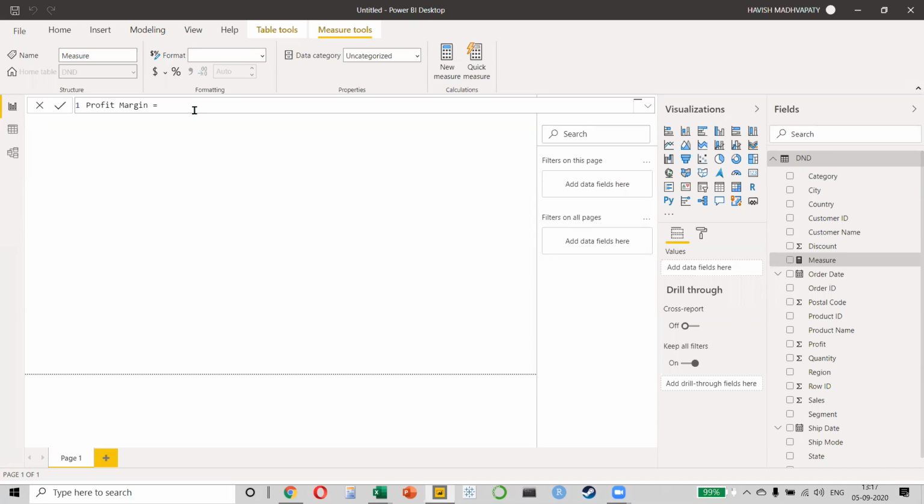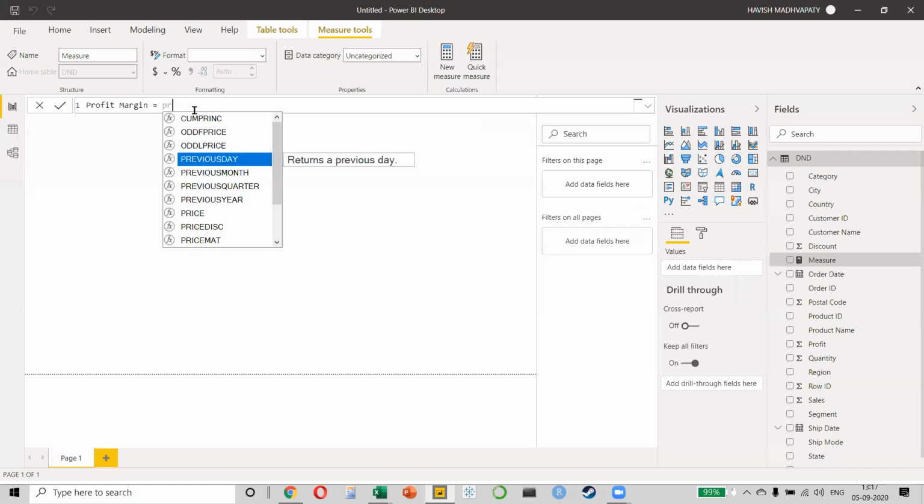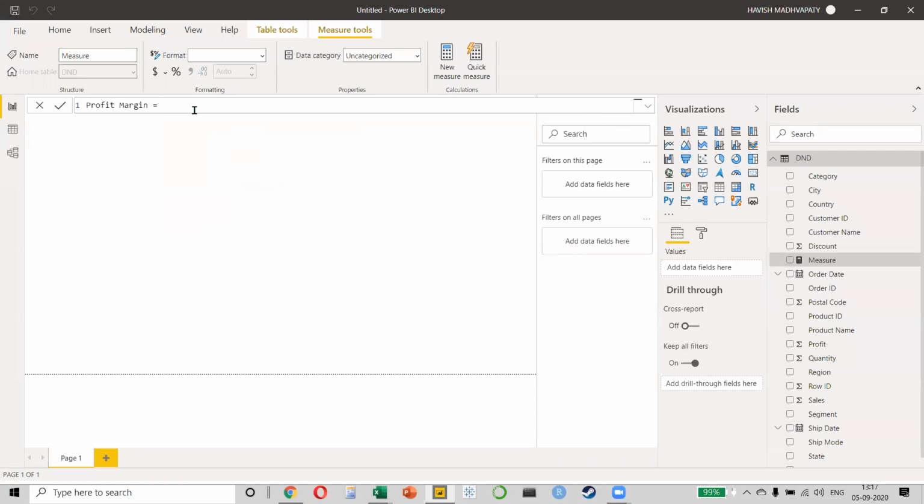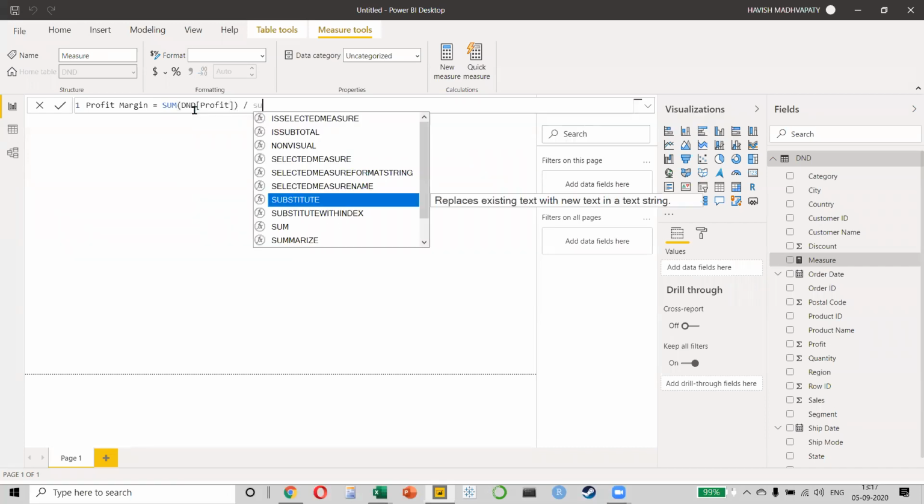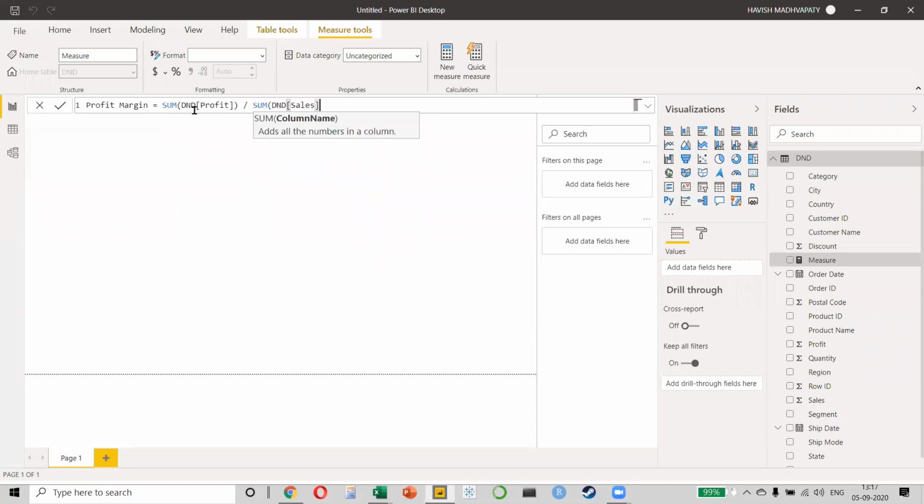Summation of profit by summation of sales. Absolutely. Summation of profit divided by summation of sales. You know, a lot of people make a mistake. What they do is they will write the profit column divided by the sales column. But like I showed you, that is not correct. You can't divide a column by another column. That will not give you the correct answer. We want to find the sum of my profit, right, divided by the sum of my sales.